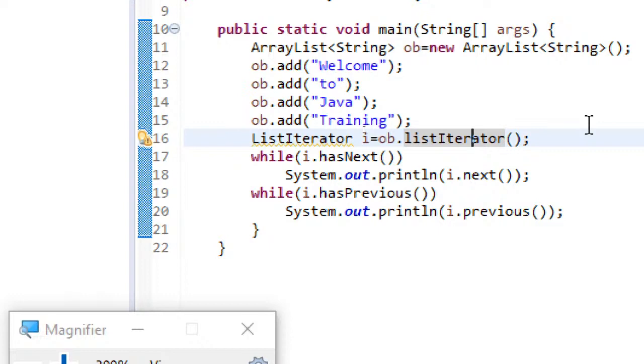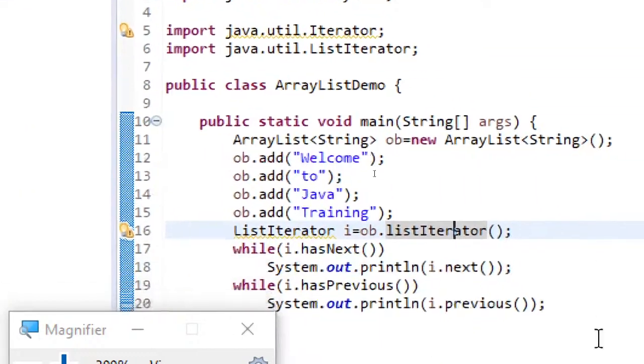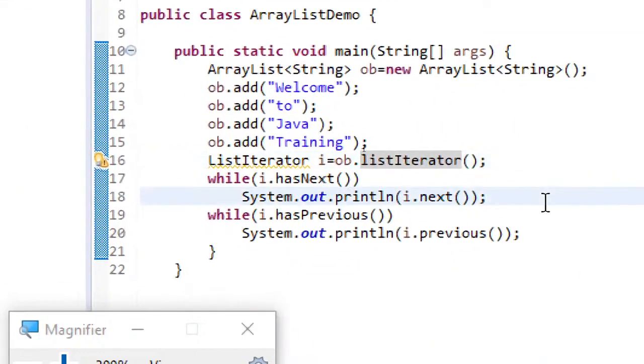Similarly, hasPrevious will check if there is a previous element, previous will return that previous element. And this is what we have with regard to iterating over an ArrayList using Iterator, ListIterator, and the for-each loop. I hope everyone understood the different mechanisms to traverse through the collection.